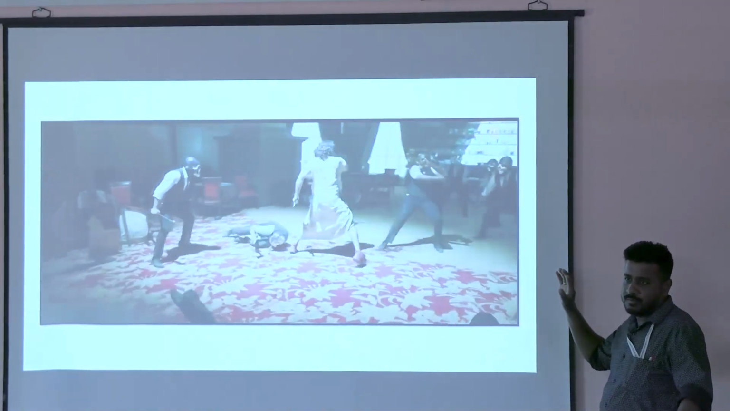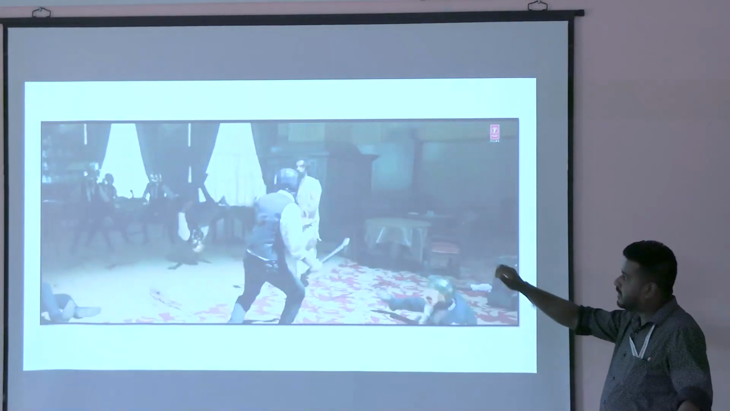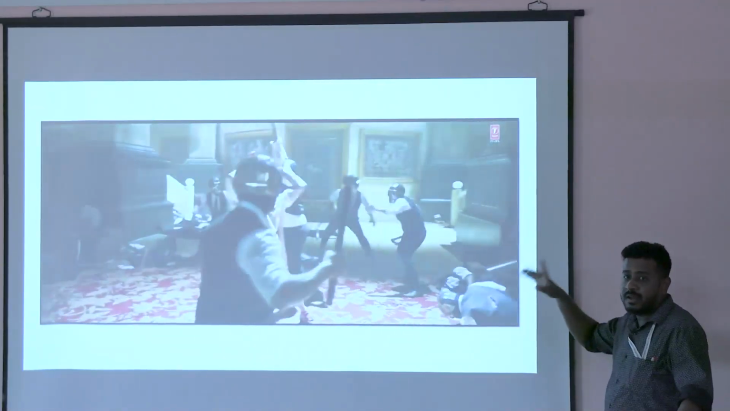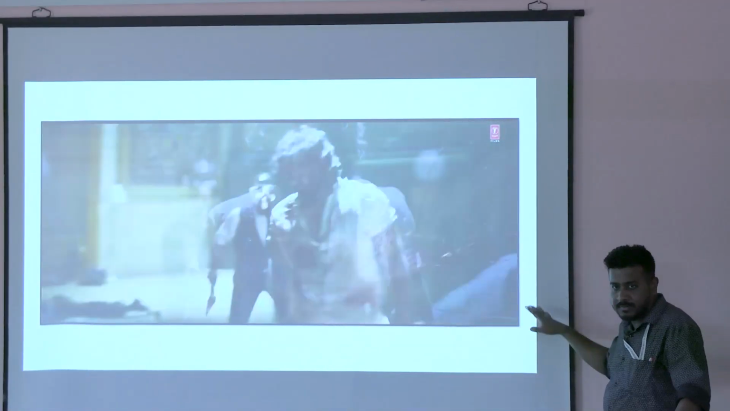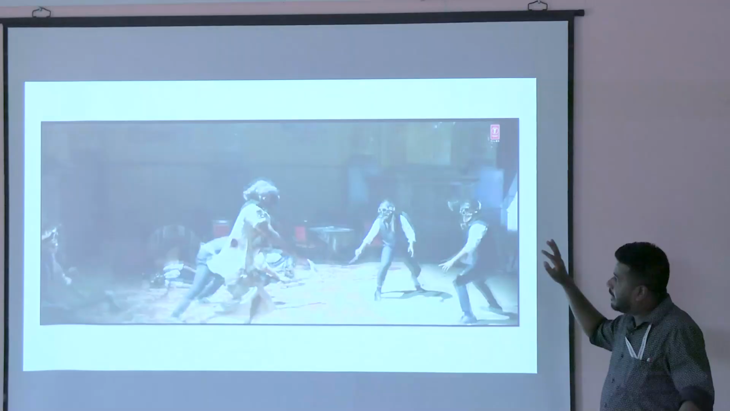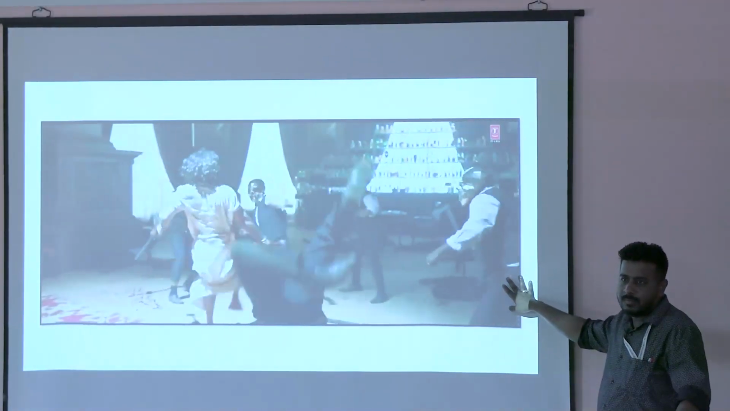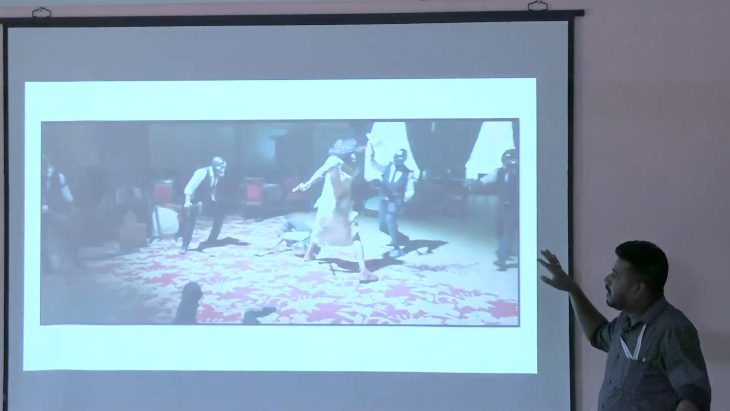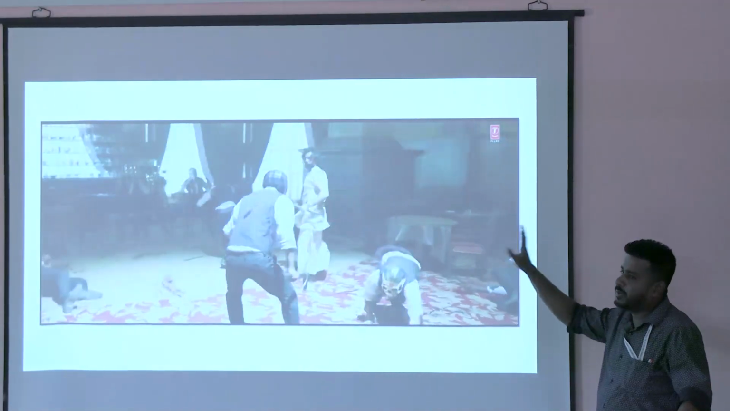Stab is not possible because it is not a pointed object, he is using an axe. Firearm is not possible because he is not using a gun. So I might give you this as a spotter and I might ask you to give those injuries which are not possible in this scene.